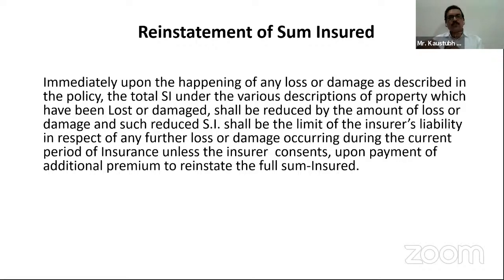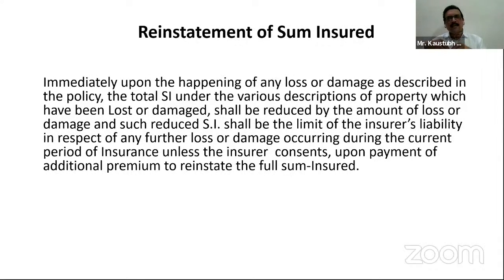But he has to reinstate the full sum insured by paying additional premium for the amount of rupees 5 lakhs which is stolen by the burglar. So this is called reinstatement of sum insured. That means the original sum insured of 10 lakh is to be reinstated, and the reinstated amount is 5 lakh. So the 5 lakhs burglary amount, which is the claim amount, has to be reinstated up to the full sum insured.